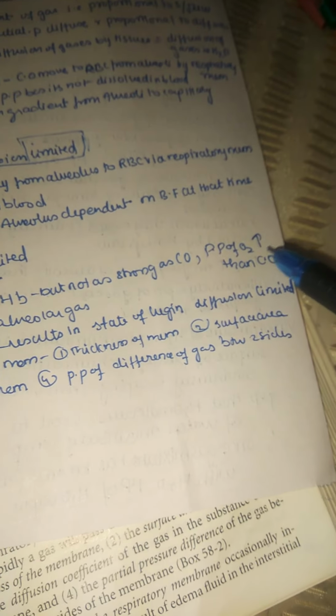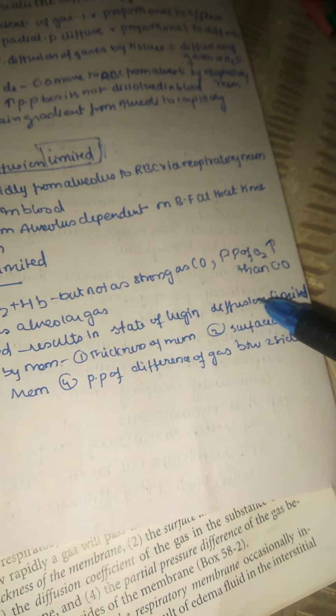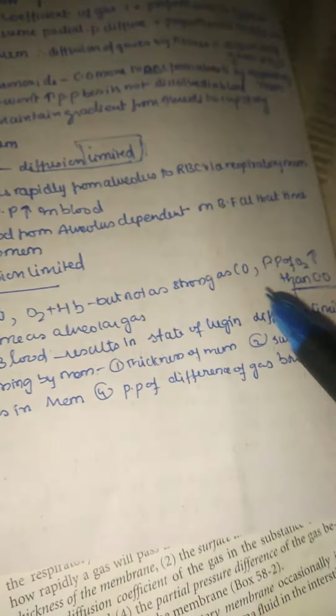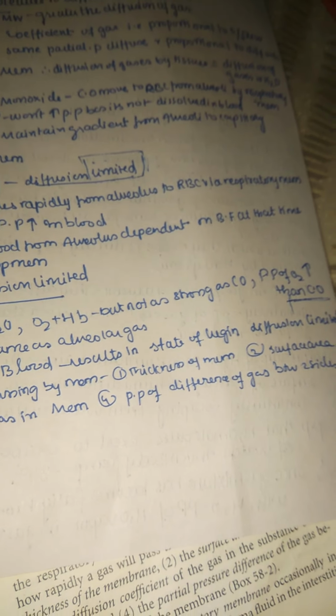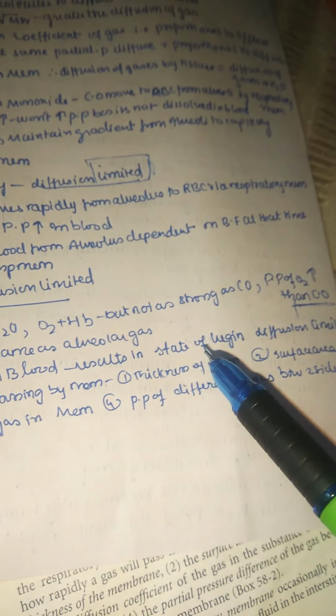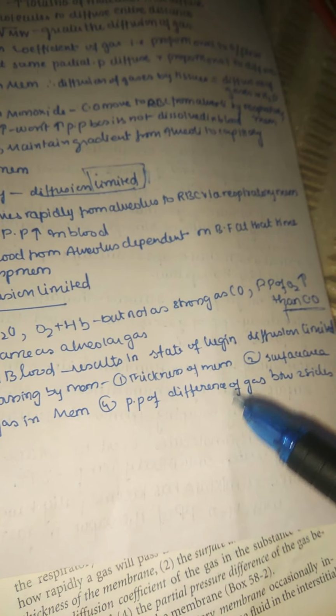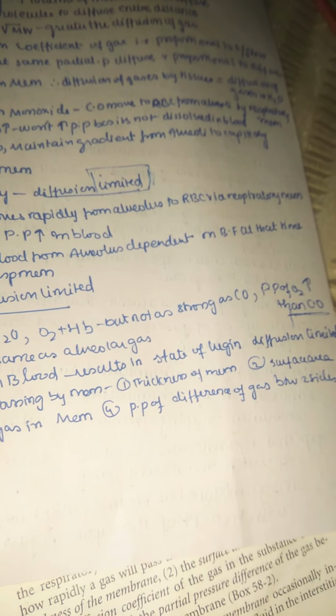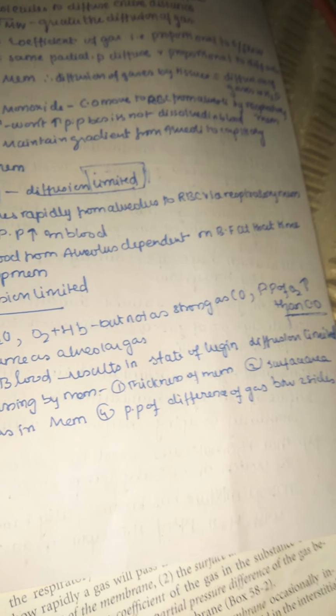But remember, this is a very important point, even though oxygen binds with hemoglobin, oxygen partial pressure is high in blood when compared with carbon monoxide, because carbon monoxide permanently binds with the hemoglobin, whereas oxygen will not bind permanently, because hemoglobin is a transporter for the oxygen. There are four sites, four pockets of hemoglobin where the oxygen sits and travels. So hemoglobin is a vehicle for the oxygen, so oxygen is just carried to the tissues, but it is not completely bound. So that's why the partial pressure of oxygen also rises in the blood when compared with carbon monoxide.